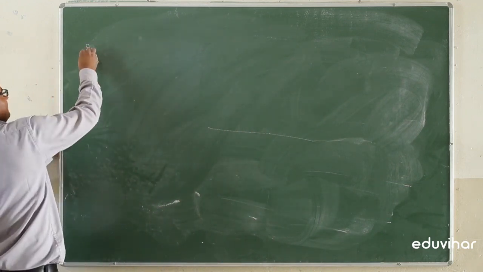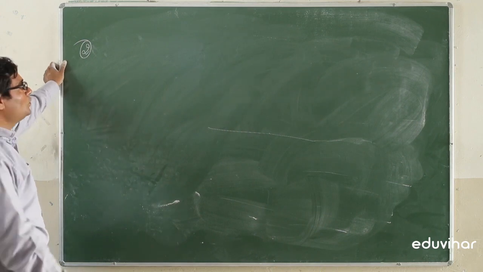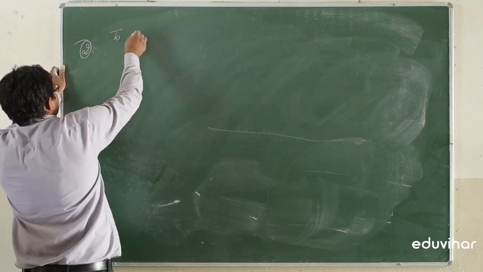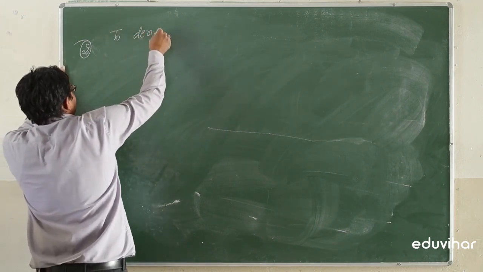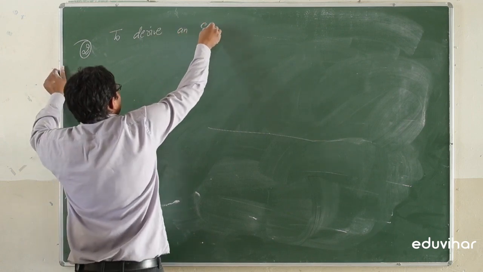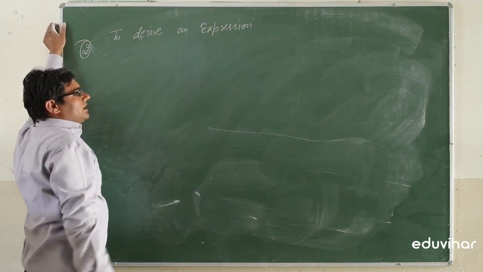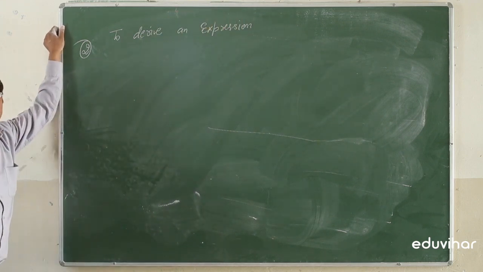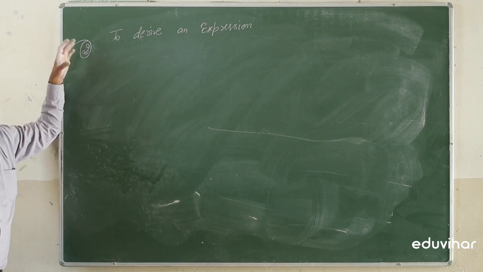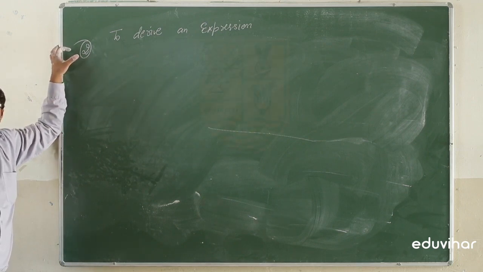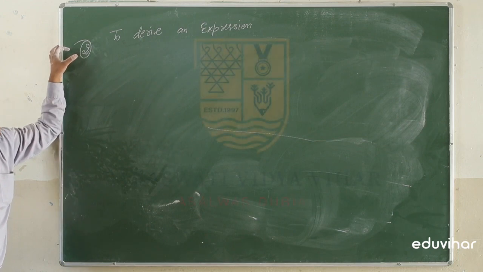Second application for the dimension is to derive an expression, or to derive the formula. In that expression, any physical quantity depends upon a number of physical quantities.